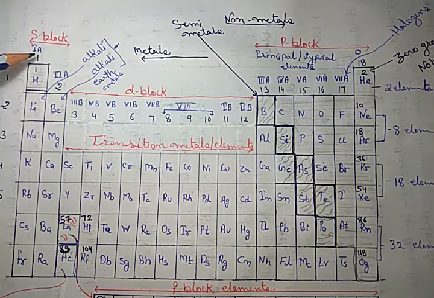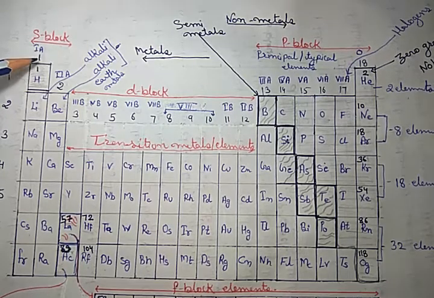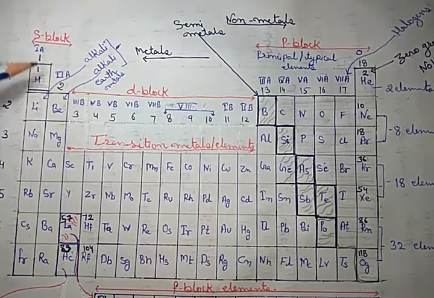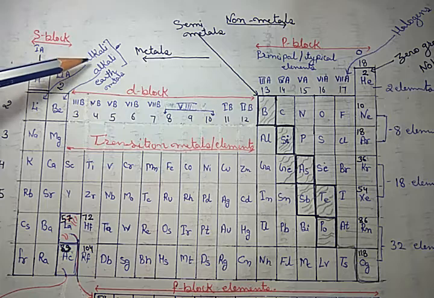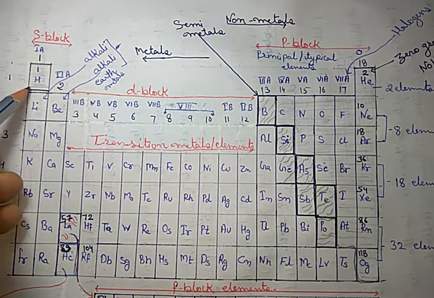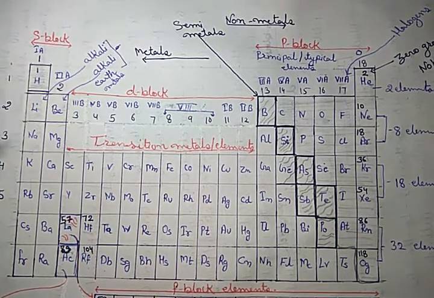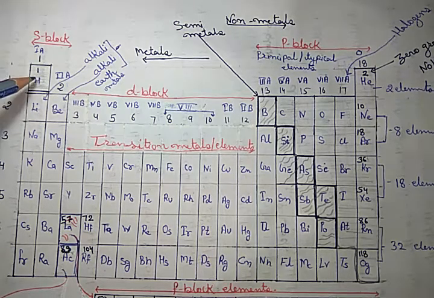Now the first group, that one first, it is called alkali. These are called alkali. But let me clear you, hydrogen is not alkali. It is placed here because it is the first element of periodic table, so it should be placed in the first group and in first period.